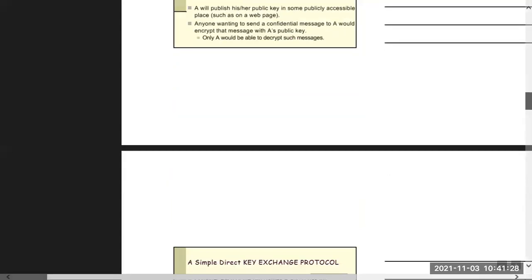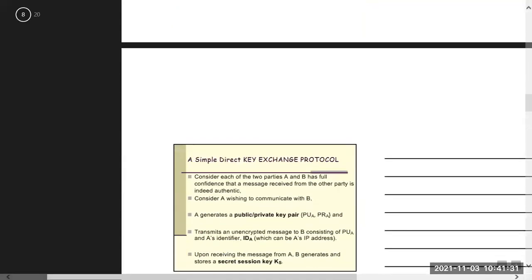Now, a simple direct key exchange protocol is used for that. Consider two parties, A and B, each having full confidence that the message received from the other party is indeed authentic. Then, A wishing to communicate with B, in this case.